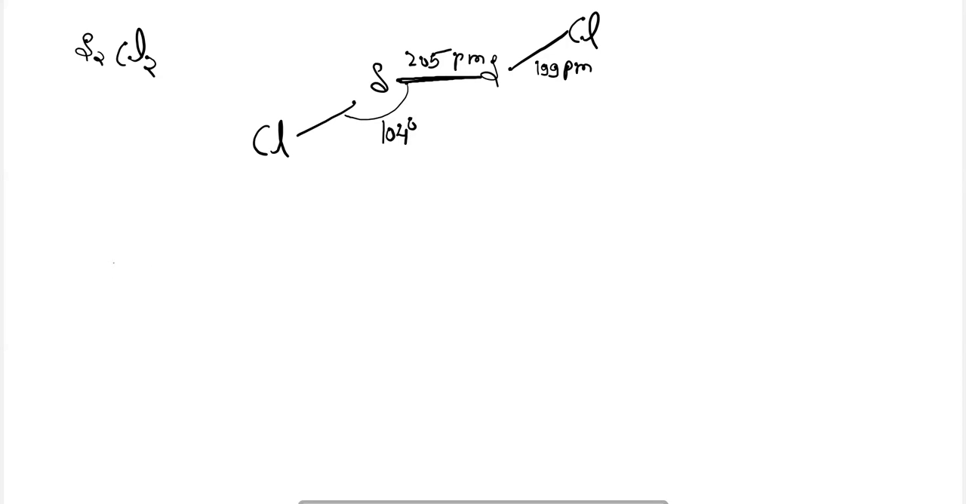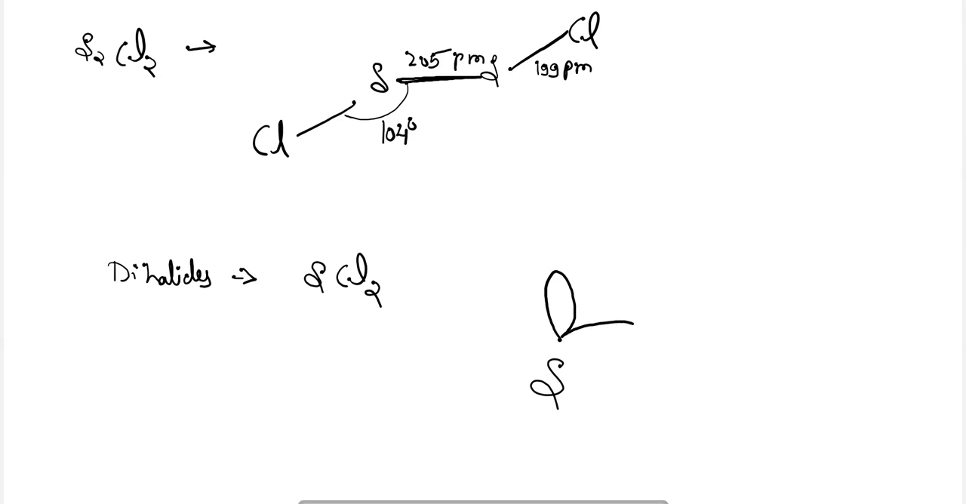Next is the dihalide. This was the monohalide, and next is the structure for the dihalide. So for the dihalide, I am taking an example of SCl2. So S with one lone pair and another lone pair, one Cl and the other Cl here, having an angle of 103 degrees. This is the dihalide structure here. A bent shape will be there, but with the two lone pairs here.